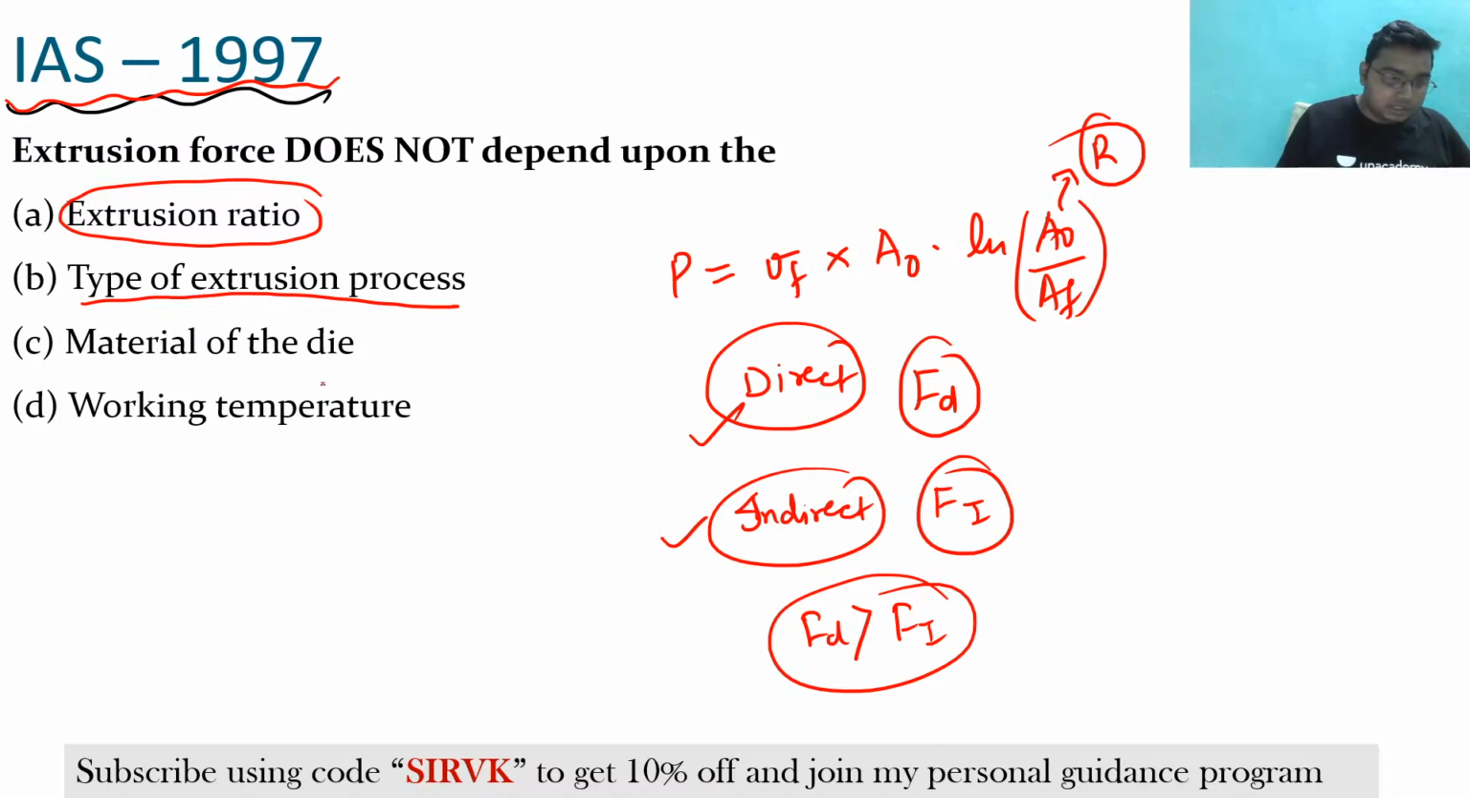Okay, now see here what we can say. This is also true. Next is what? Material of the die. Now see, we have not seen anything about the material of the die, and we have seen that if my working temperature will be more, then definitely it makes a difference in extrusion. For these reasons, option C would be the correct answer.